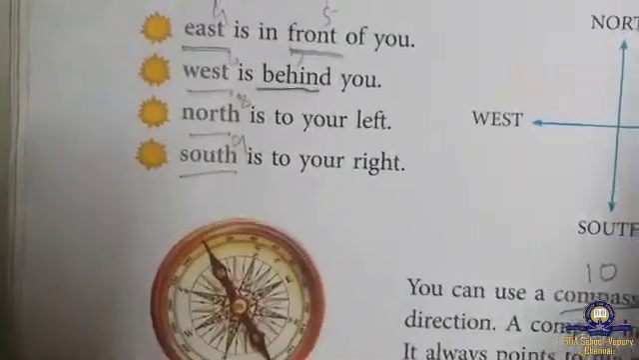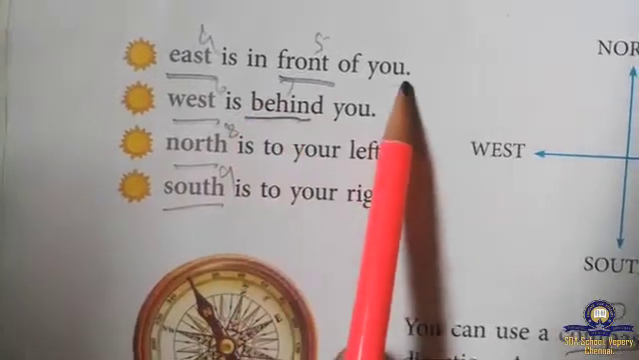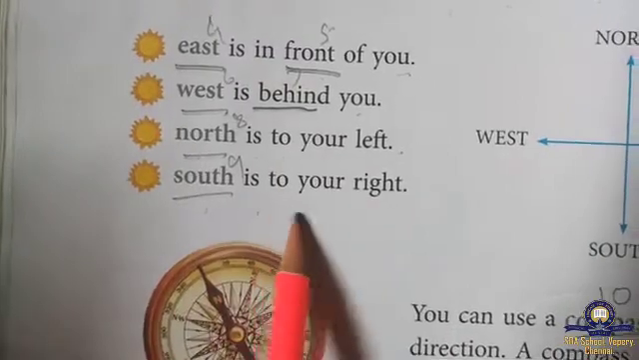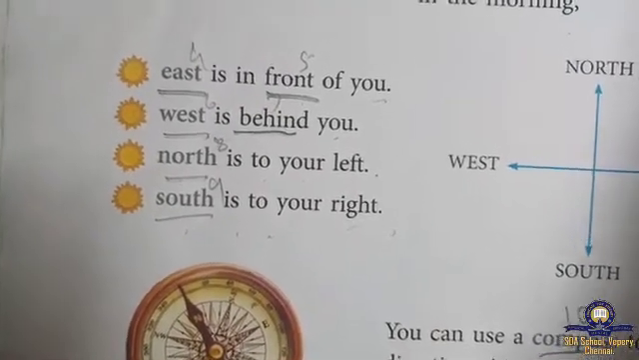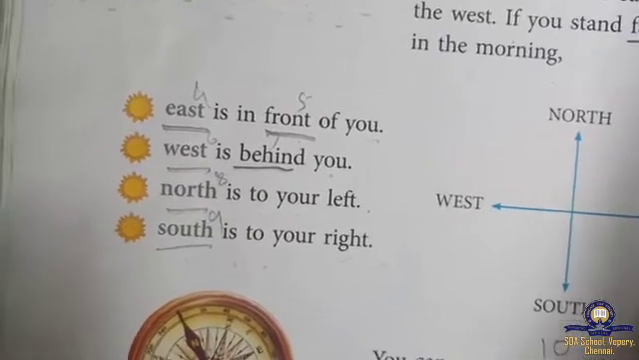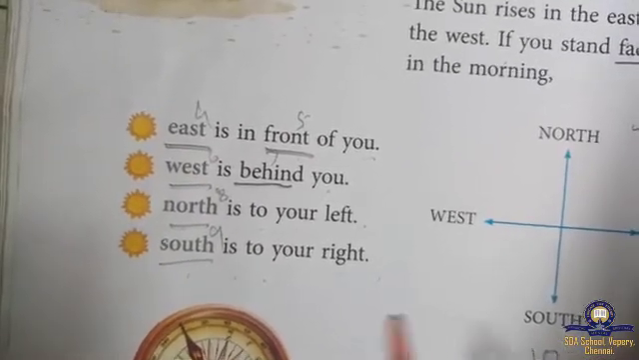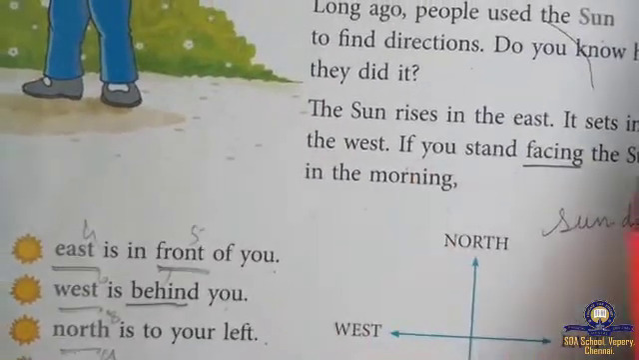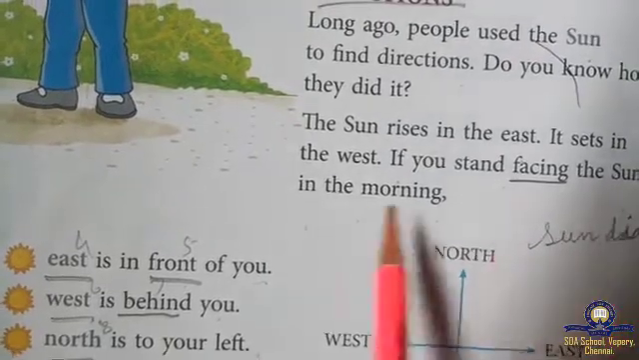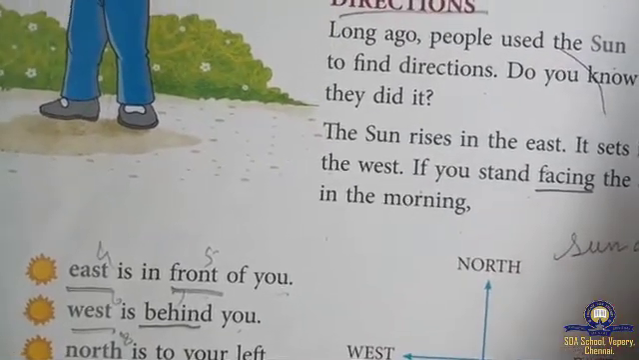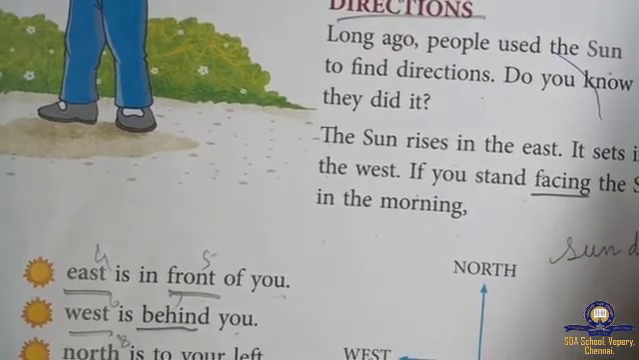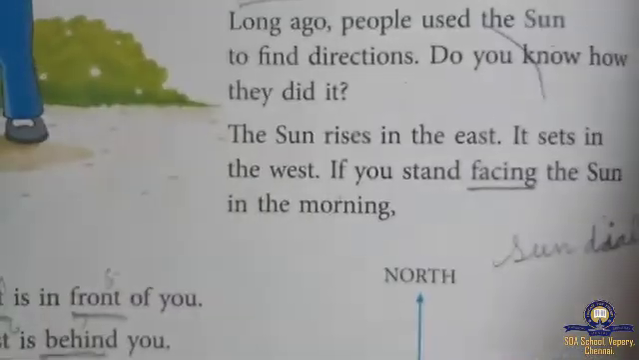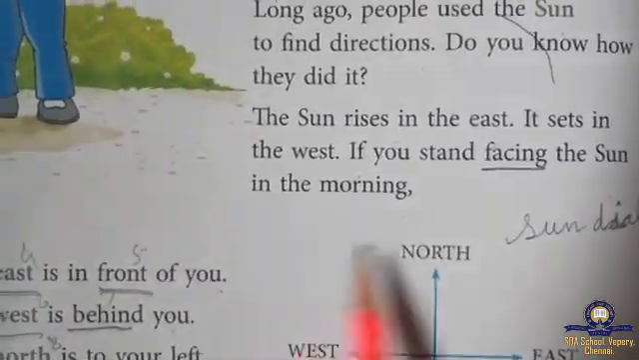Here also they explained to you. East is in front of you. West is behind you. North is on your left. South is on your right. This is the way of finding the direction. Understand, children? And before they had clocks, they used to find the timing with the shadows. First we will study the direction.